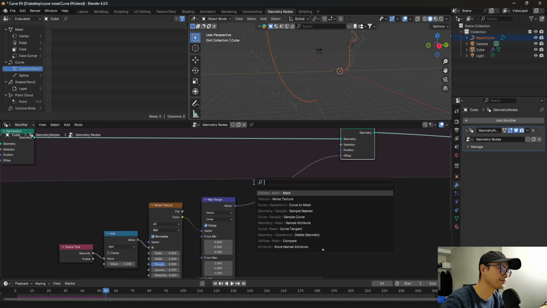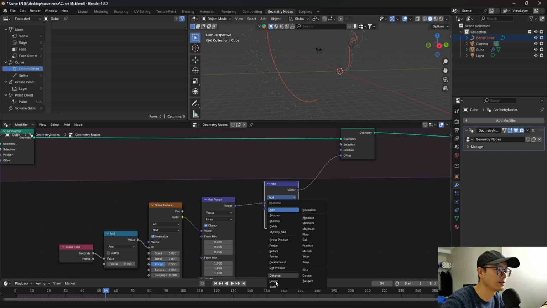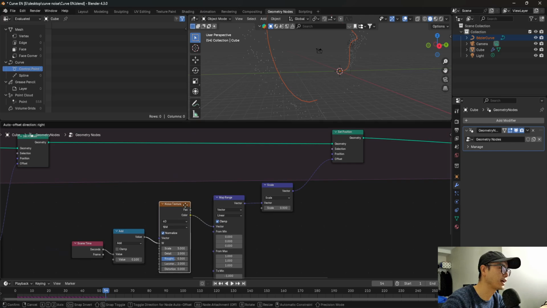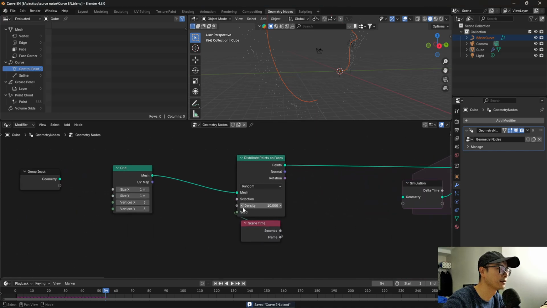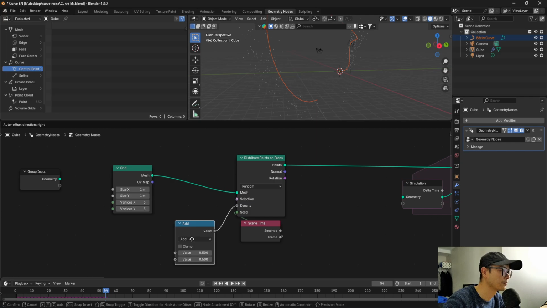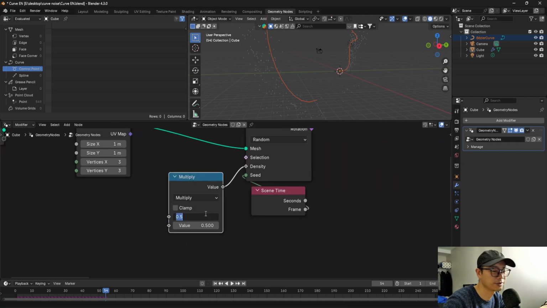And here I may need a vector math to change the noise. Maybe 0.5, you can change it according to your effect. So for now, I will change the density because there are too few points. I will use a mask here. Multiply, I will change it to 100 to 100.